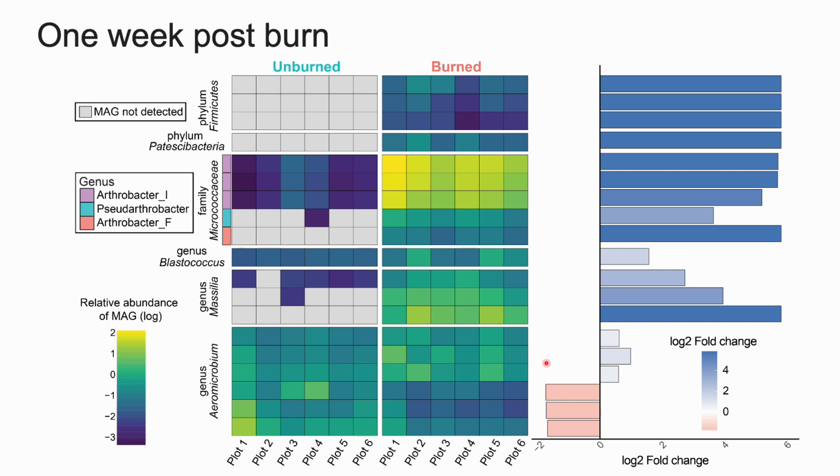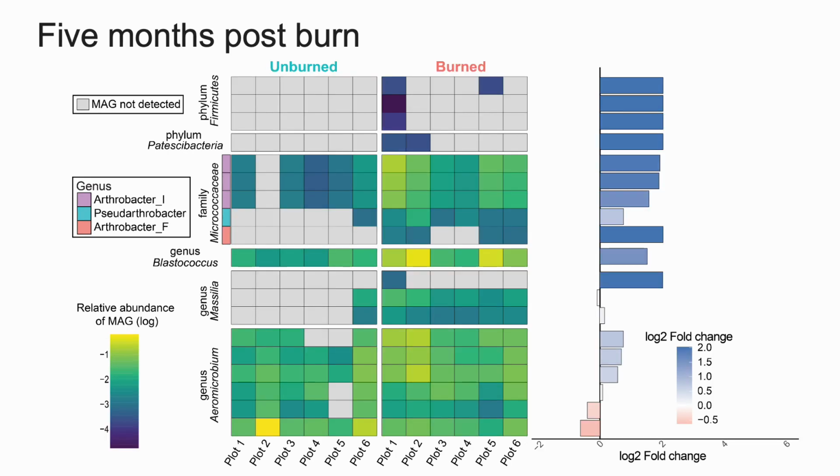This has also been known to increase in other studies, but in our study, out of the six MAGs, three were increasing post-fire, while three were actually reducing a week after the burn, which again was interesting. I'm doing comparative genomic analysis on these MAGs to see what's causing the decrease or the increase post-burn. Then if we take a glance at 5 months post-burn, we have all the same taxa.